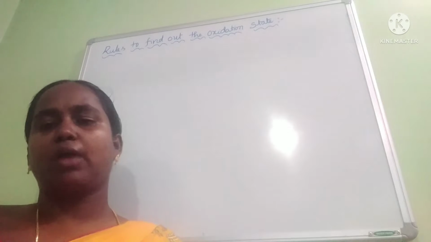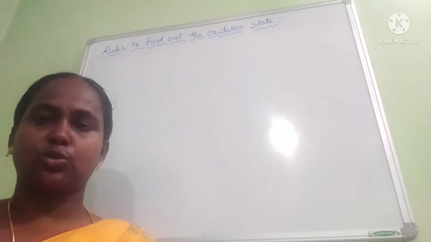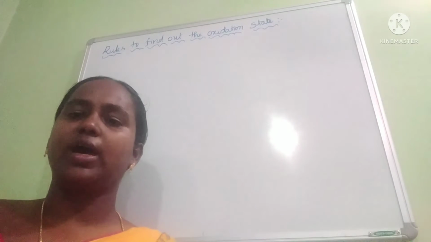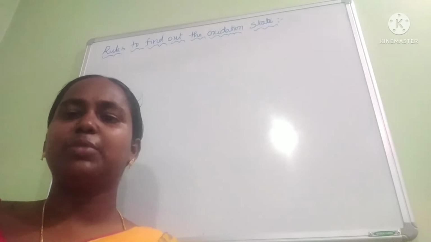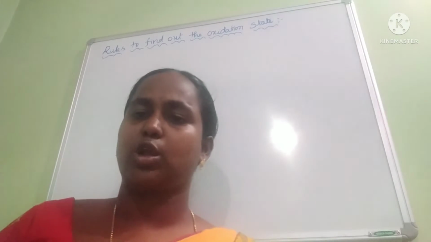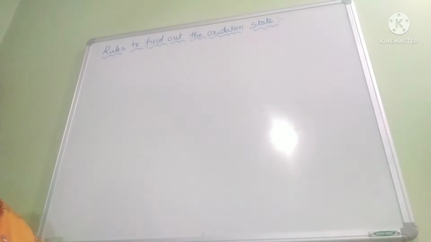In this video, I would like to explain what are the rules we have to follow to assign the oxidation state for the elements which are present in a compound, to find out the unknown element present in a compound. Okay. So there are some rules.